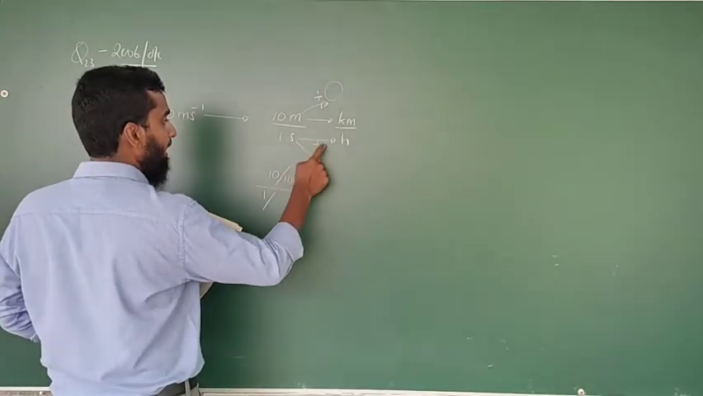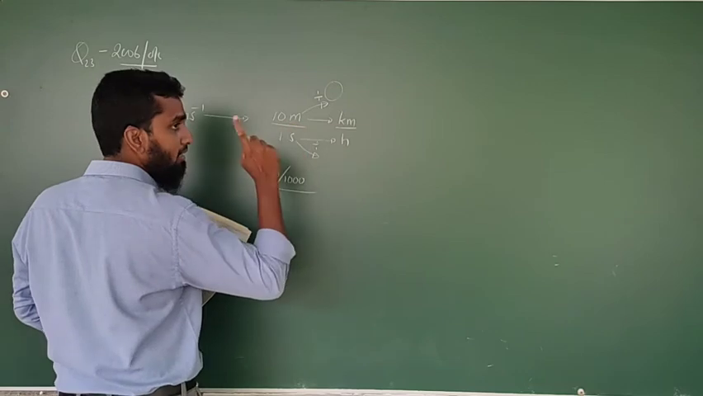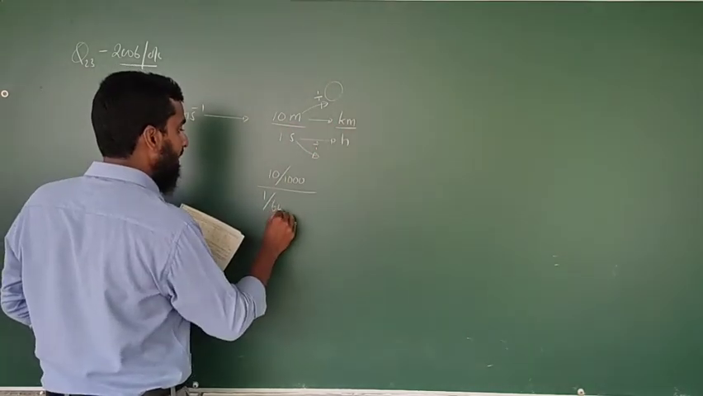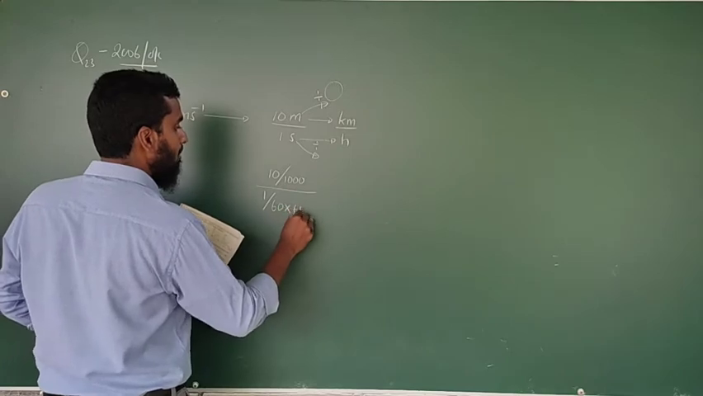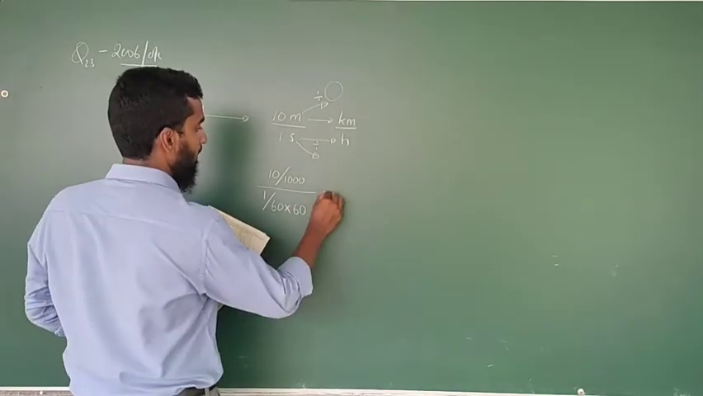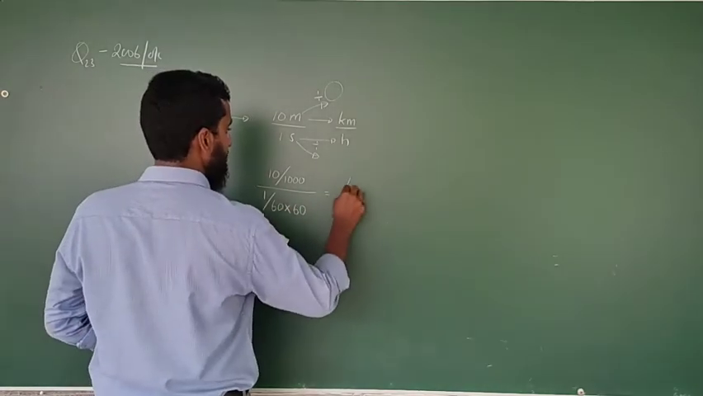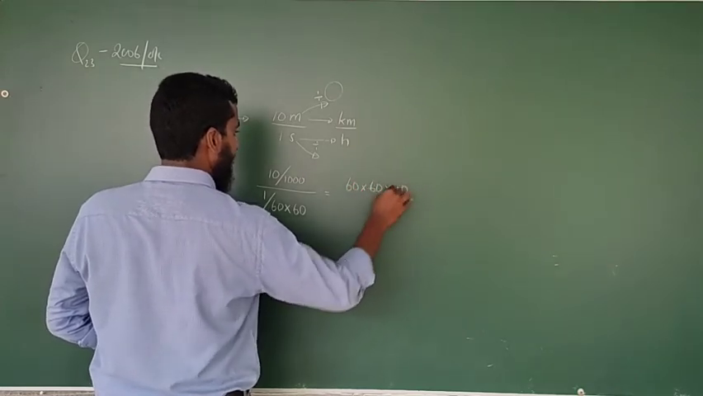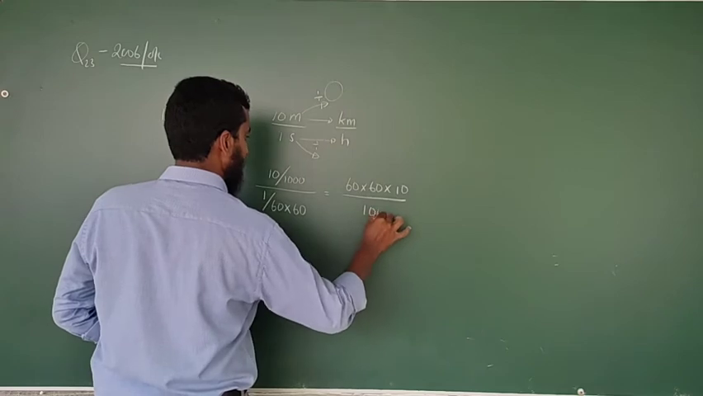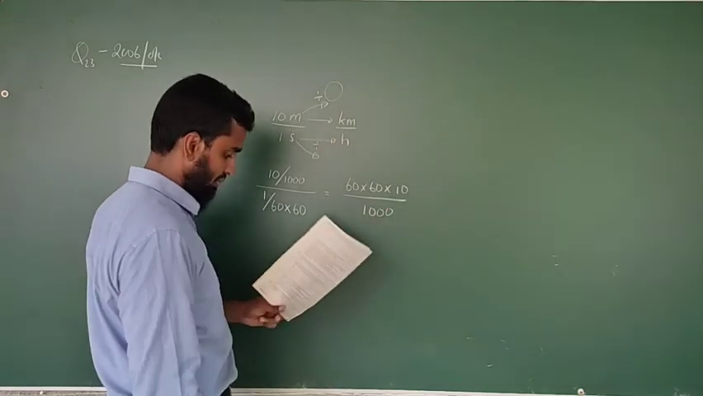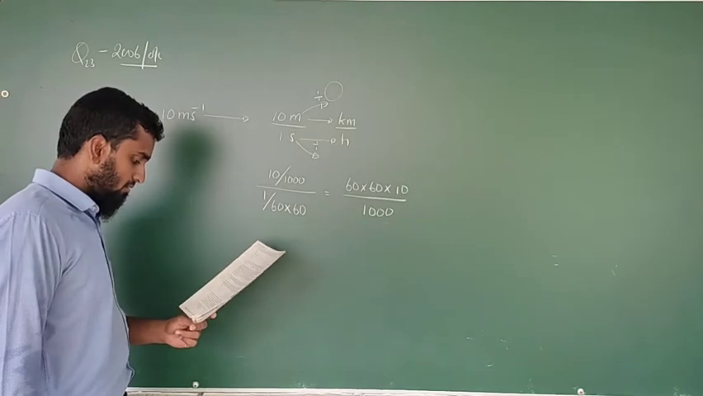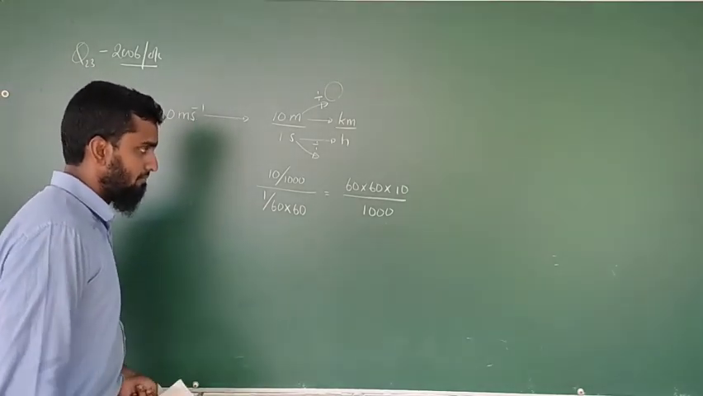For second to hour, if you divide by 60, then you will get minutes. Again by another 60, you will get the hour, right? Therefore, this is equal to 60 into 60 into 10 divided by 1000. The first answer.